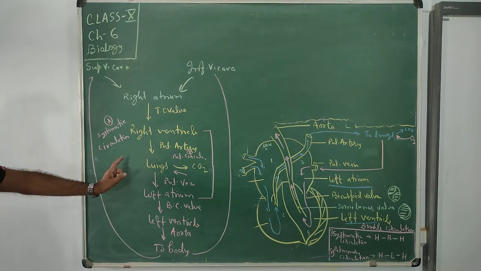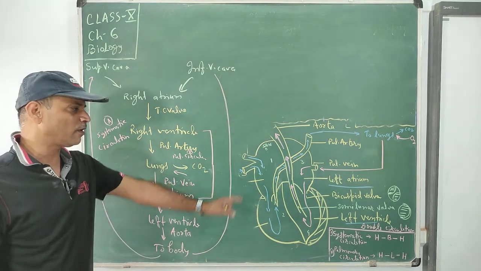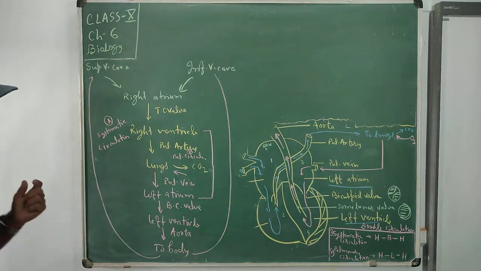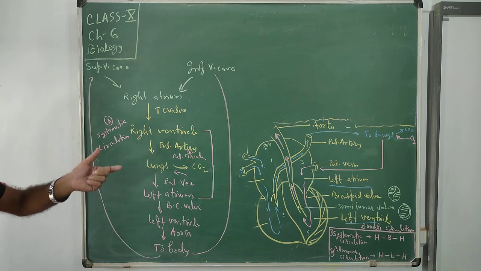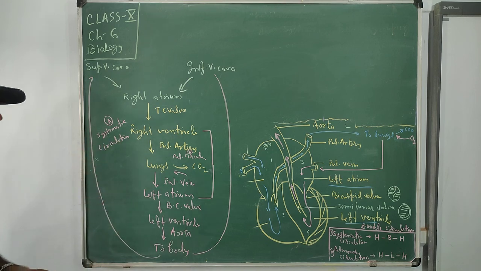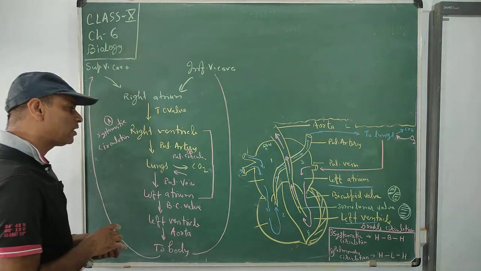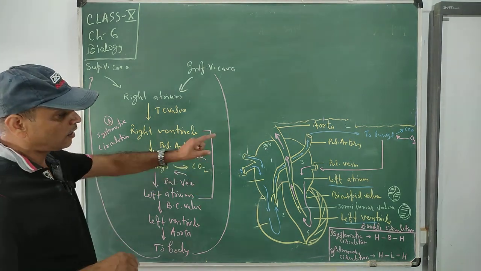So this is the double circulation which is required for our body for providing more oxygen, as well as being helpful for the energy released from food. So more oxygen, more energy released by the activity of respiration. So this is the way our heart is designed.